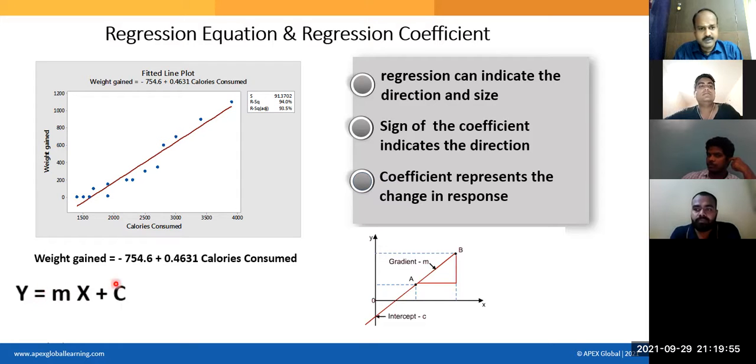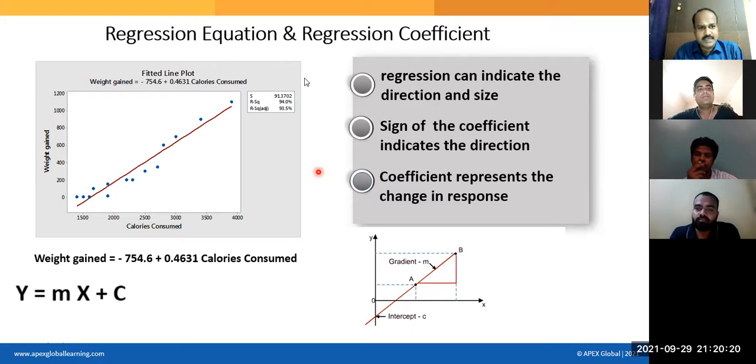Yes. Now C also can be determined. Extend the curve. It will meet the y-axis at some point. Wherever it meets, that is the intercept. Since it is meeting below the origin, it is minus 754.6. Right? And the entire equation is now written by you. You don't have to depend on software.